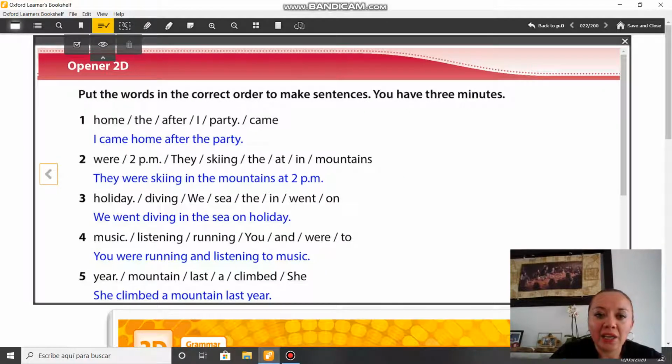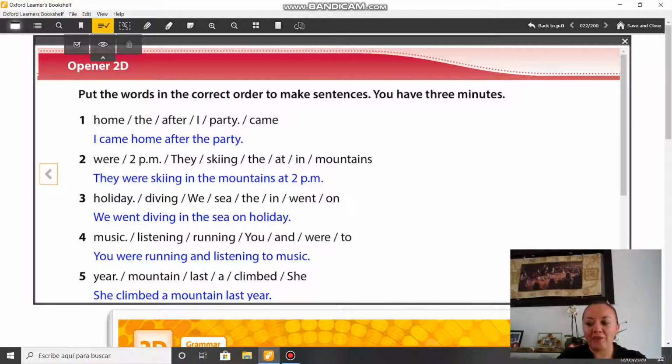And we have: I came home after the party. They were skiing in the mountains at 2 p.m. We went diving in the sea on holiday. You were running and listening to music, and she climbed a mountain last year.